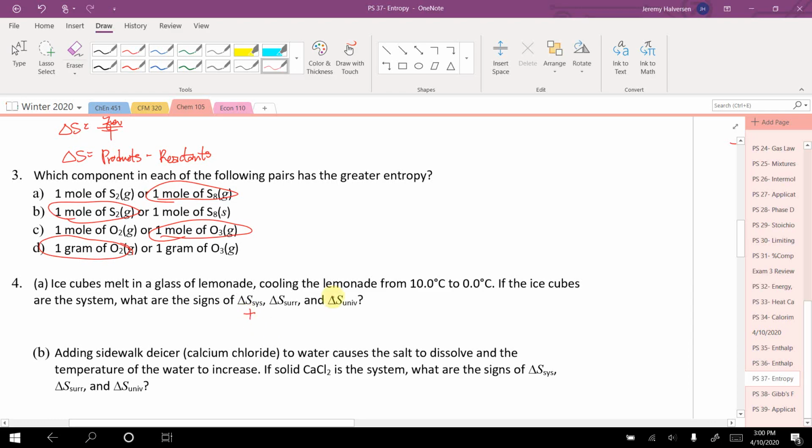Now the surroundings, what's happening to the lemonade? It's cooling from 10 degrees to 0 degrees. It's getting colder, things are slowing down, so there's less dispersion of energy, so entropy must be going down.